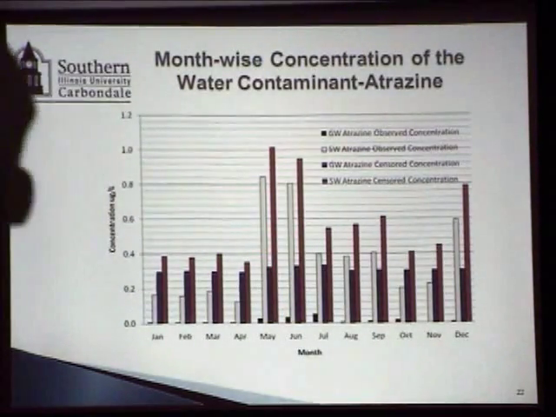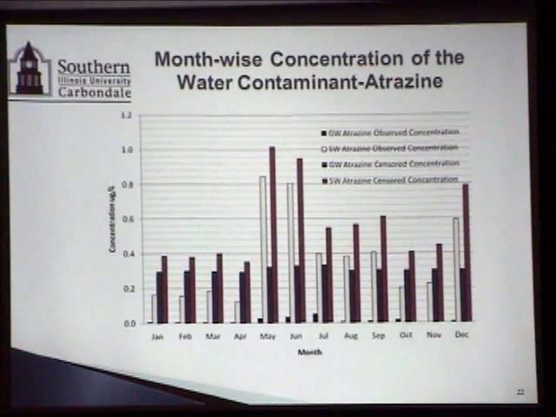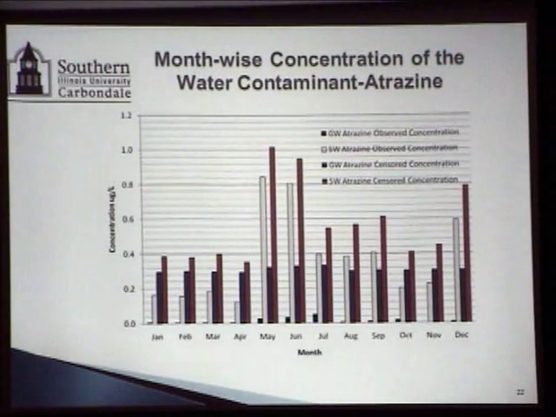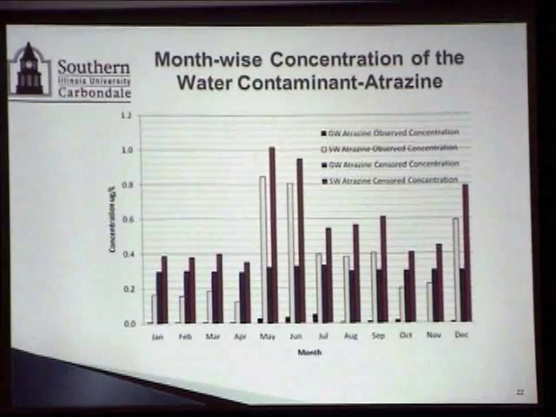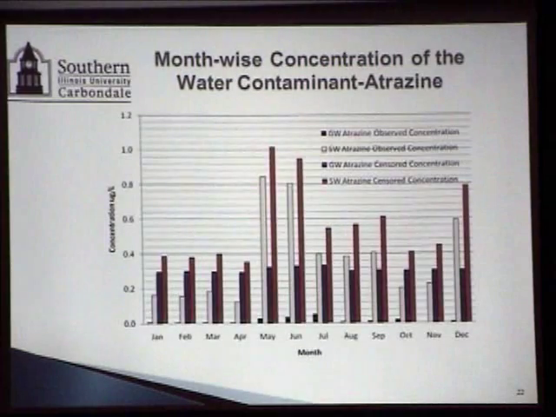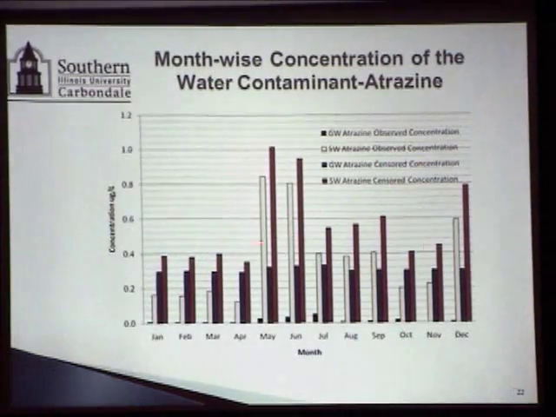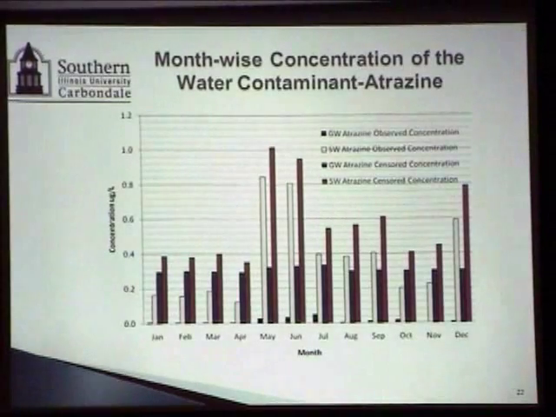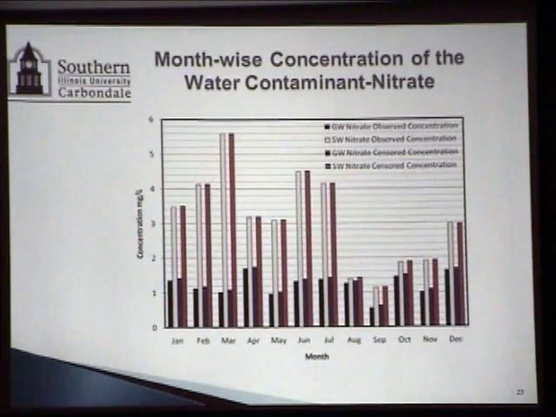In May and June, the hypothesis has been that atrazine peaks because of the runoff and because of the significant rain during that time, and runoff from the agricultural fields and all that. And one other thing you can see here is that the concentration of atrazine is actually significantly higher in the surface-based community water supplies. That is also another thing you can see in all the 3 agrochemical-based contaminants, atrazine, nitrite,